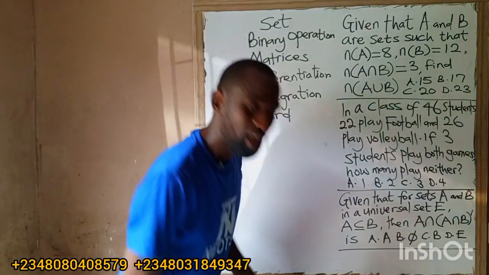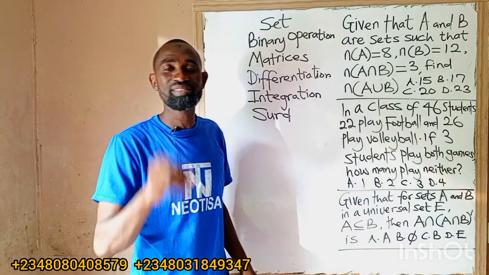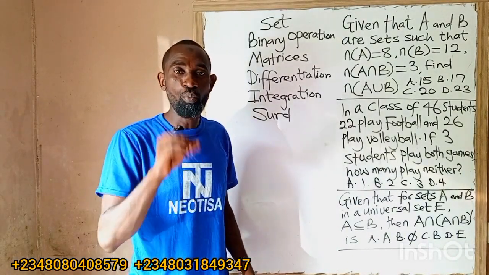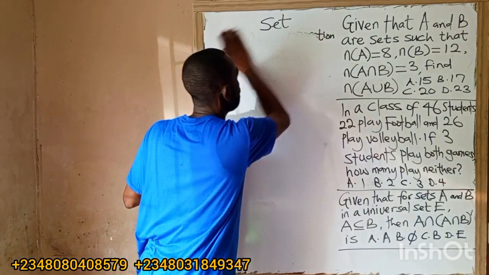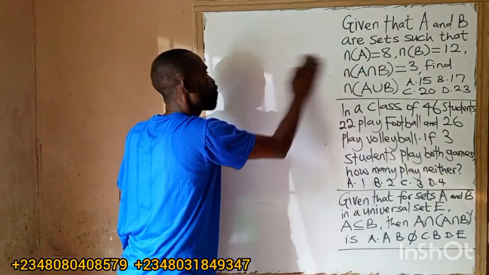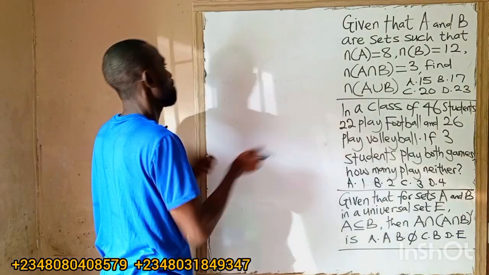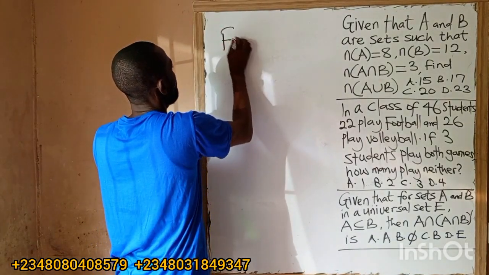Now, class, we can solve questions under sets using what we call the formula method. So if I want to solve a question under set using the formula method, I'll write formula method in set.